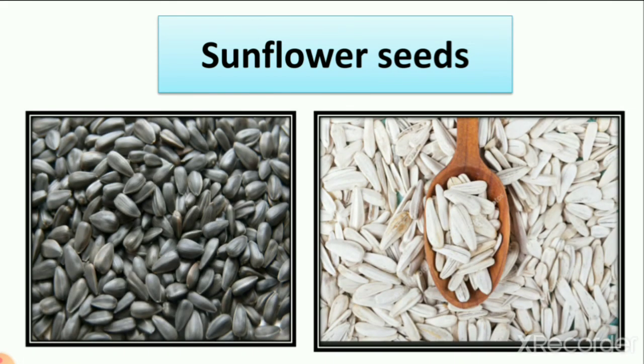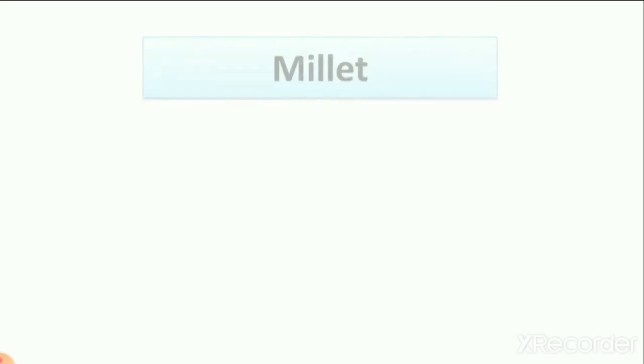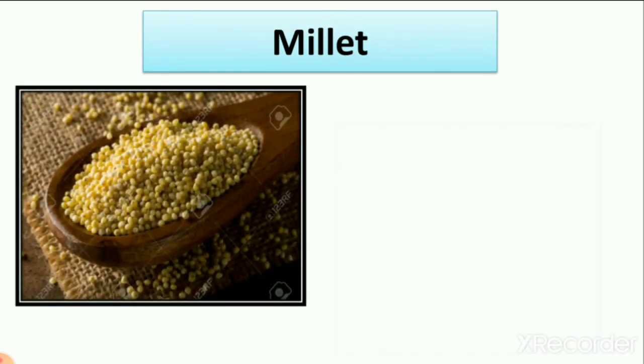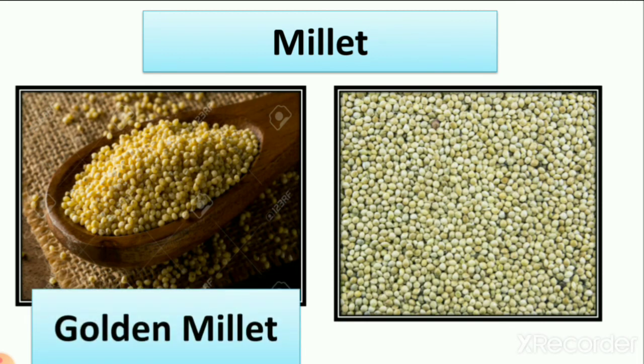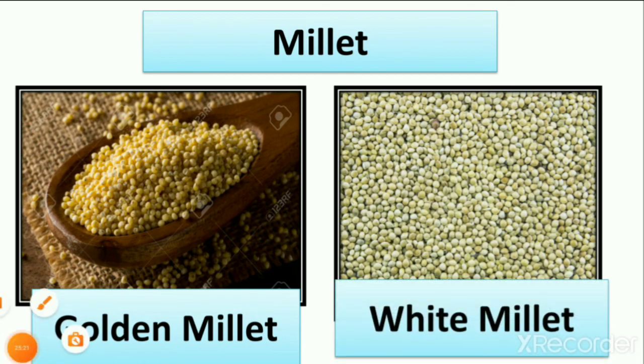Then sunflower seeds, white and black. And millet, golden millet and white millet. I hope you all know about these seeds, because we all feed the animals, right?